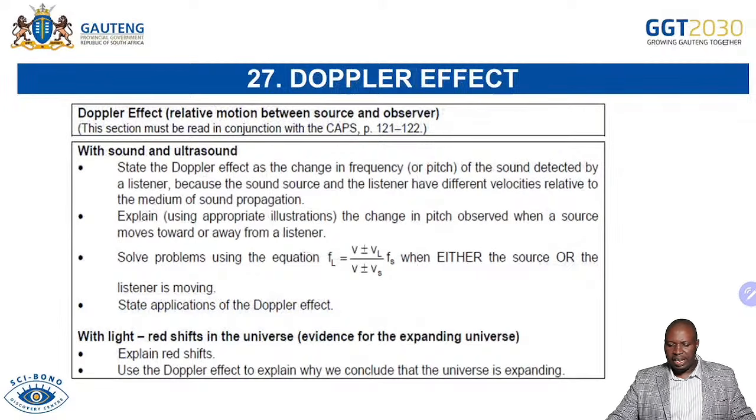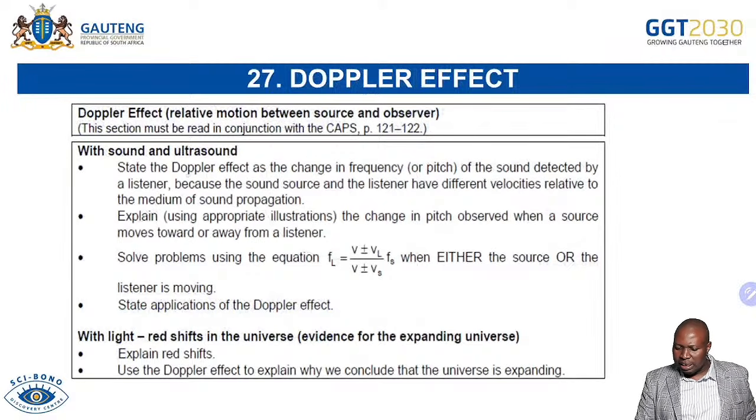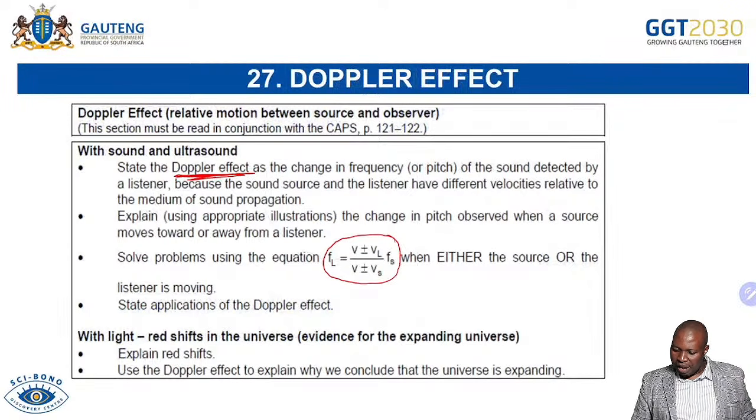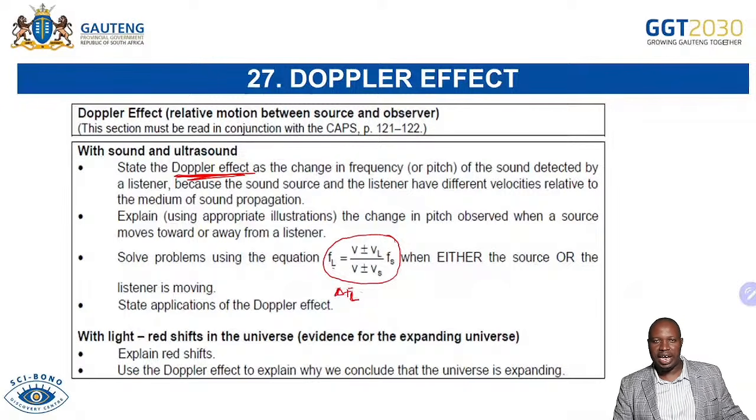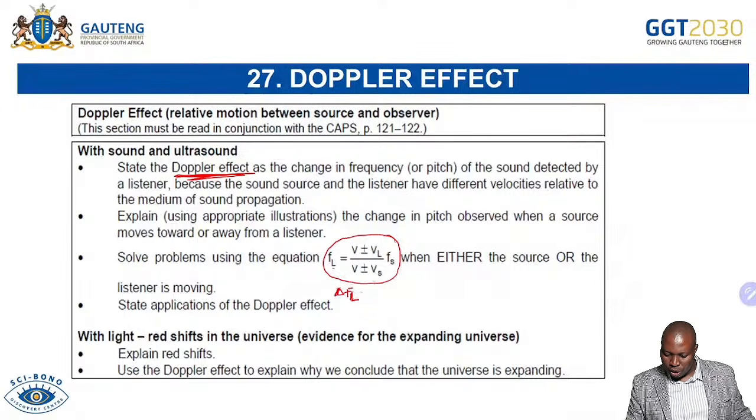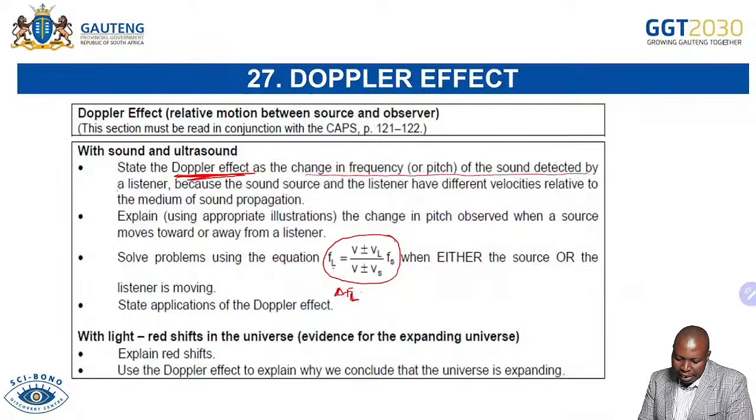Now, the first thing, which is very much important, is to be able to state Doppler effect. I always say, look at the formula itself. We're saying Doppler effect is the change in frequency of the sound. I usually just write it like this: change in frequency of the sound detected by the listener. That is change in fL. Change in frequency of sound detected by the listener. And then that is the first part of the definition: change in frequency of the sound detected by a listener.